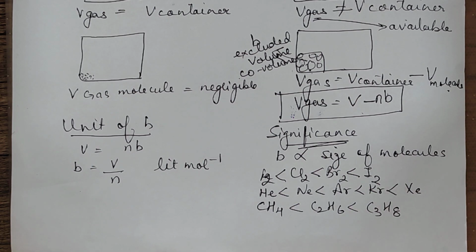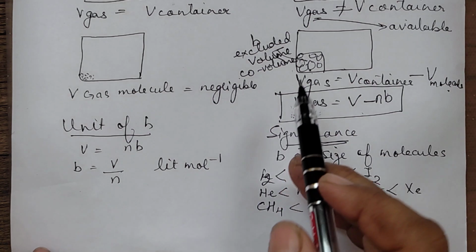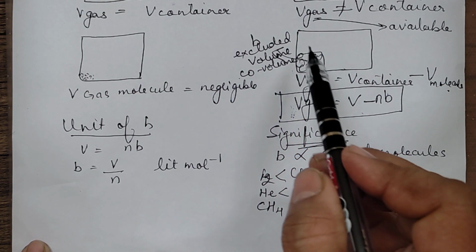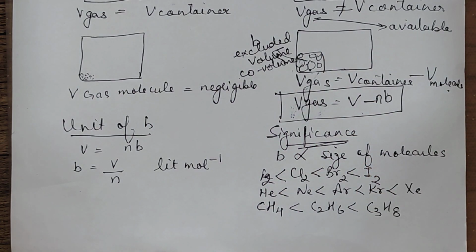Okay. So b, which is one of the Van der Waals constants we use in volume correction, is directly proportional to the size of the molecule. The larger the size of the molecule, the more will be the value of b. That is, the more will be the excluded volume which you are supposed to remove from the volume of the container. Fine. Moving on to the pressure correction.